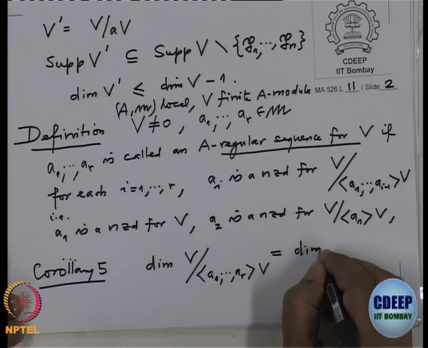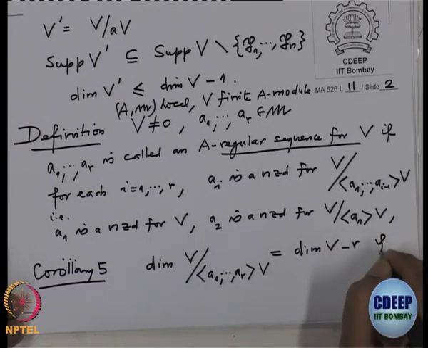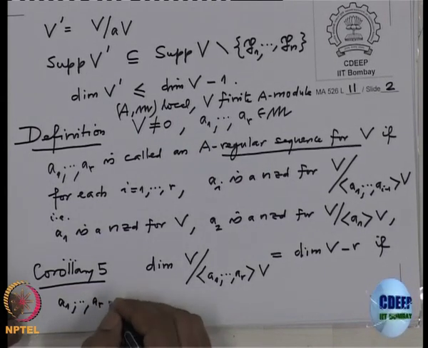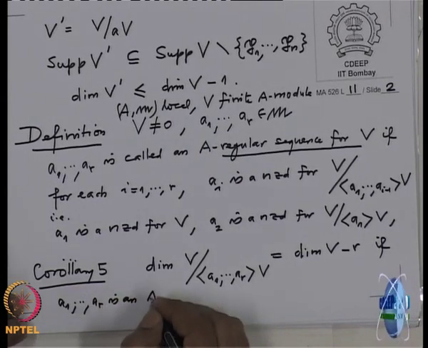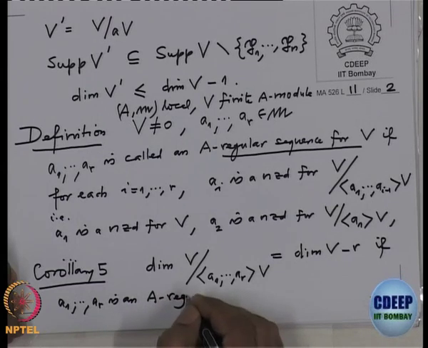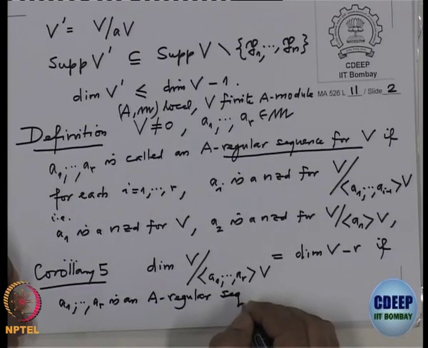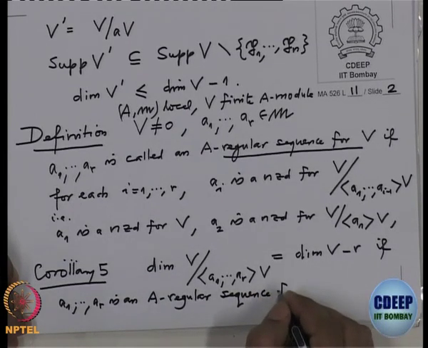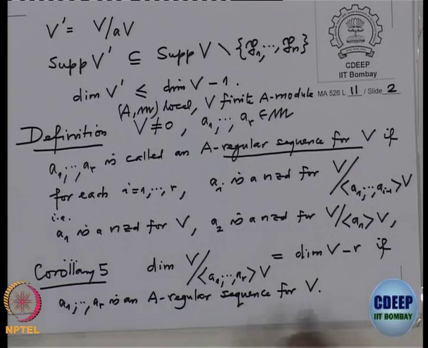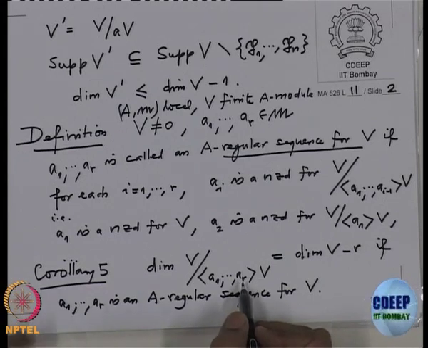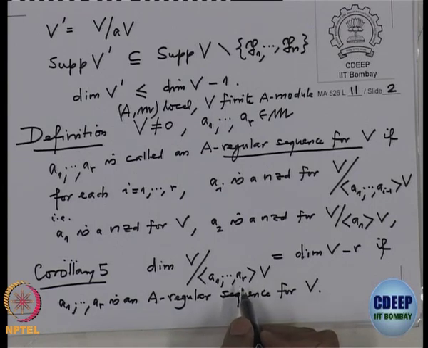So it is the dimension of V minus r, if a1 to ar is a regular sequence for V. Already in corollary 4 we have proved this assertion for r equal to 1, and obviously we are going to prove this assertion by induction on r.